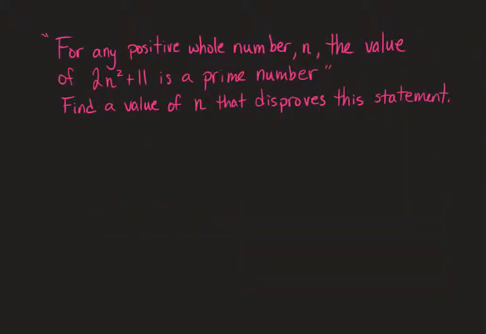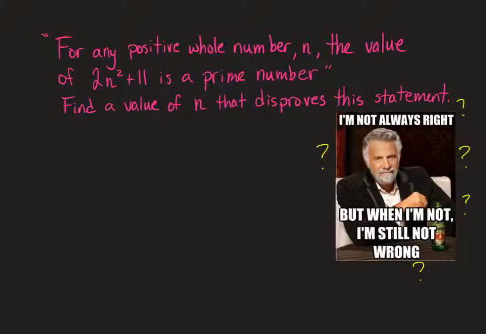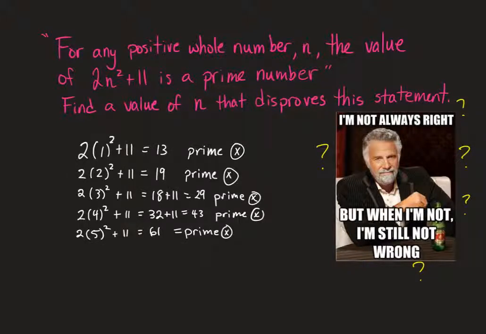For these ones, we are essentially searching for something that's going to disprove a statement that assumes it's always right. So like this one here. We're essentially just searching for anything that's going to make this bit right here not true. So we just start plugging in some numbers and see what we get. You put some numbers in and you're like, oh my goodness, we've already done five whole examples and you're starting to get tired of this. So you're like, okay, there's got to be a cleverer way, right?